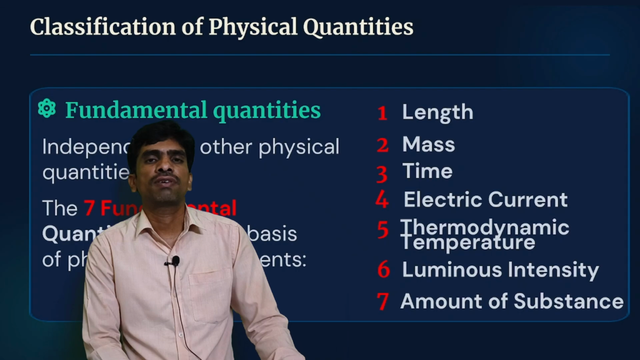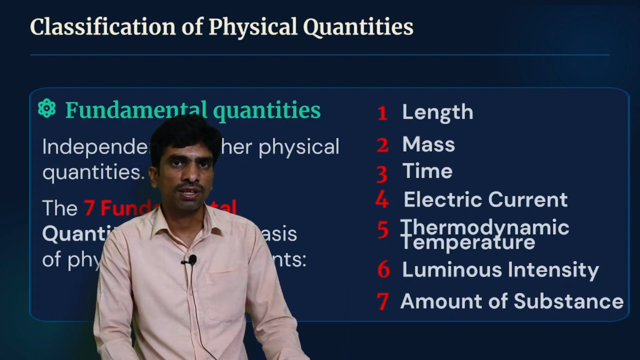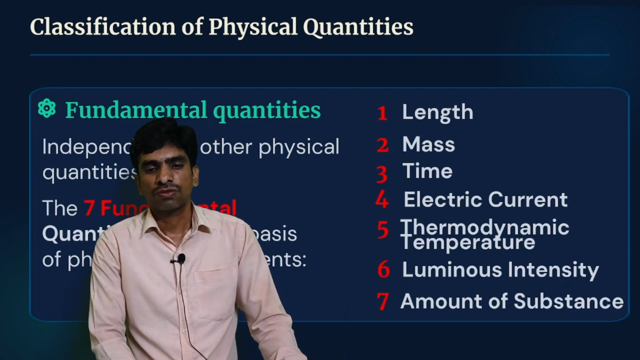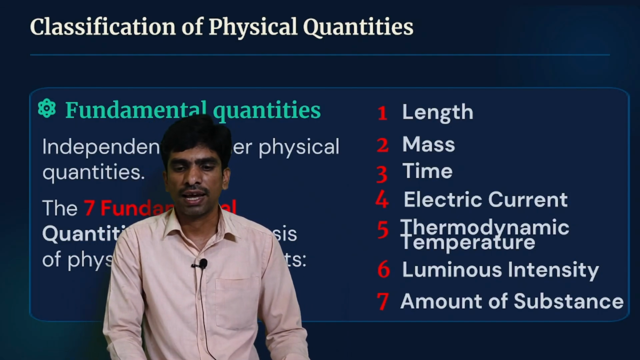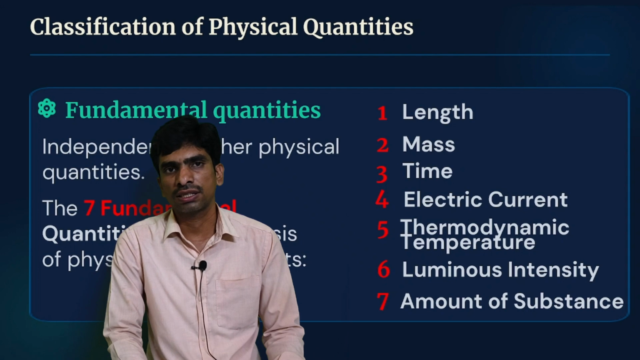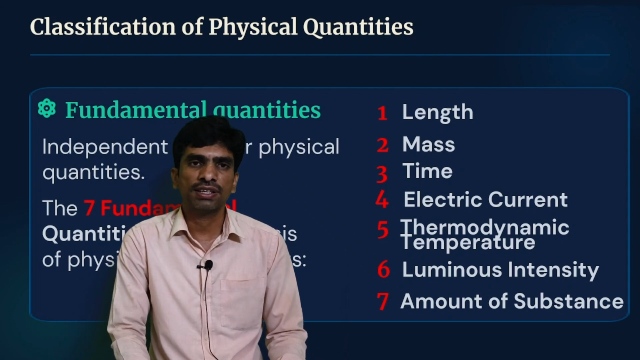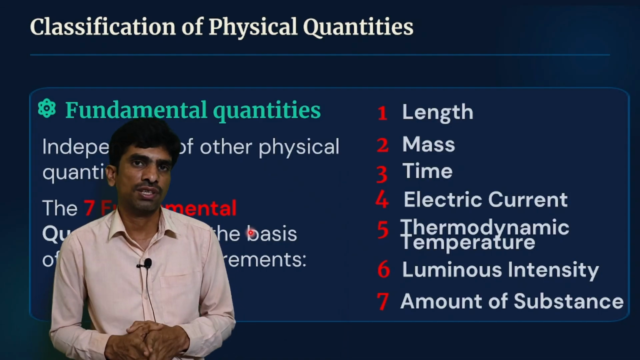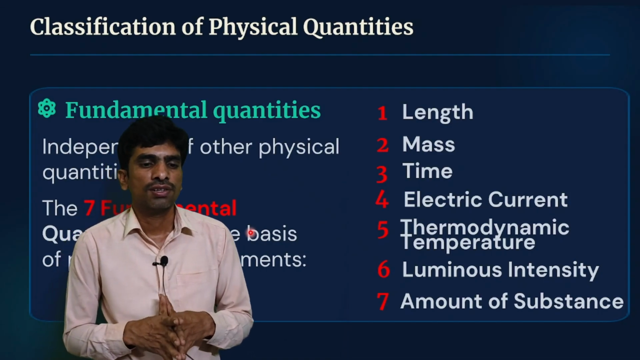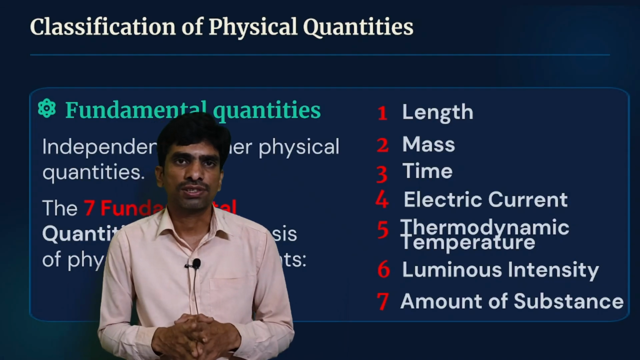In total there are 7 fundamental physical quantities. The first one is length, second one mass, third one time, fourth one electric current, fifth one thermodynamic temperature, sixth luminous intensity and seventh amount of substance. These are the 7 fundamental quantities.